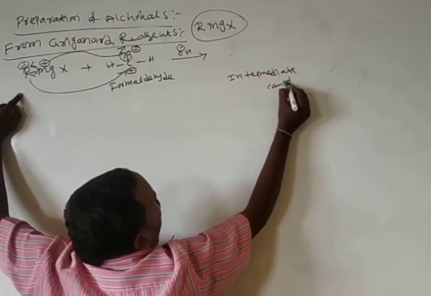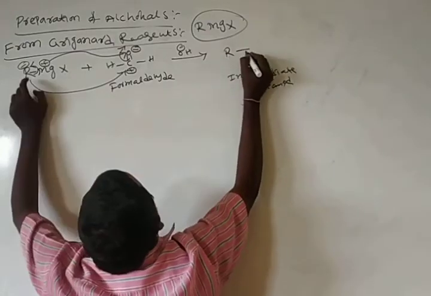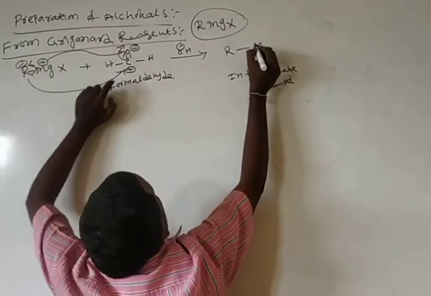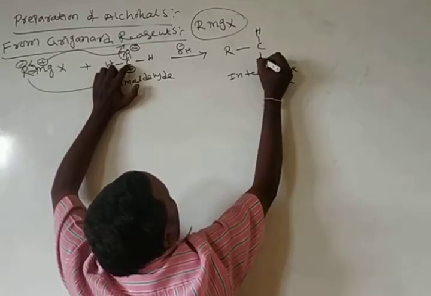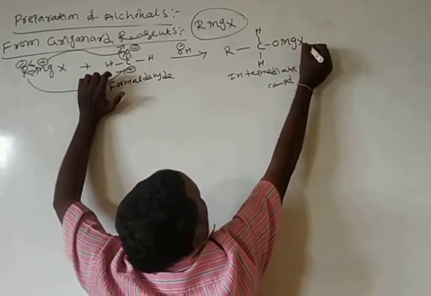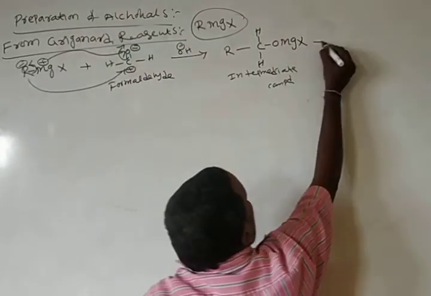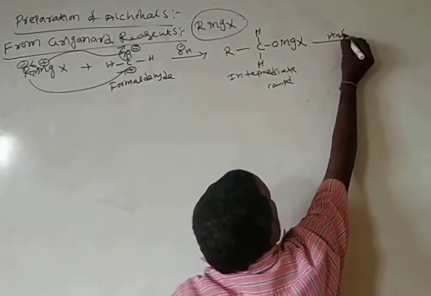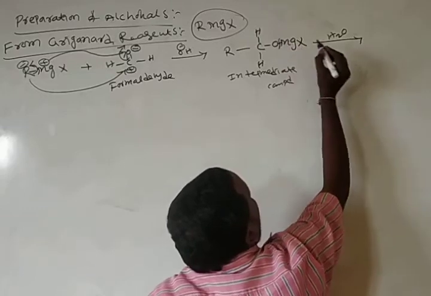See the intermediate: R attached to C, with H, H, and OMgX. This is the intermediate compound. It reacts with water, so the O-MgX bond will break.